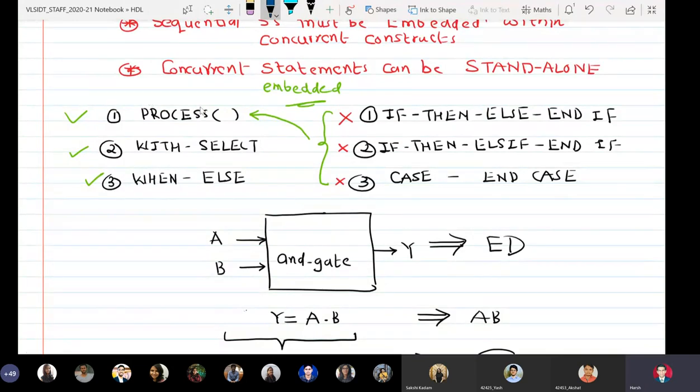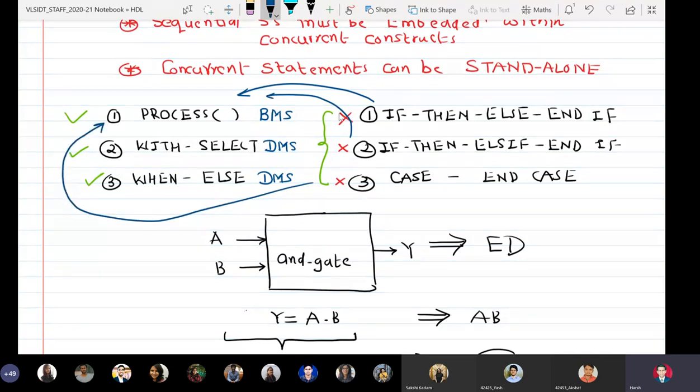Wherever you use a process, it becomes behavioral MS. If you use only with select, it is data flow modeling style. When else alone, data flow modeling style. And naturally I cannot write anything else here, because these are called dependent constructs, and all of them have to be written within a process.